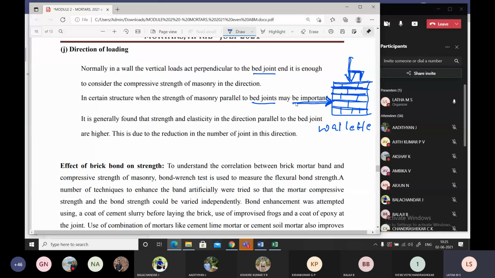Now if I'm loading horizontally, what will it be? Parallel. Very good. It will be parallel to the bed joints. So there will be a lot of variation in the loading pattern. This is a lateral load, which we call an earthquake load. And this one we call a compressive load. And we are testing for this condition.